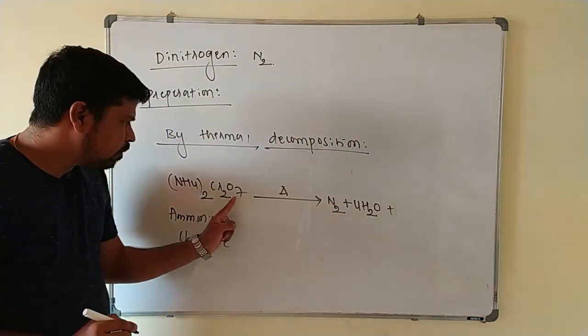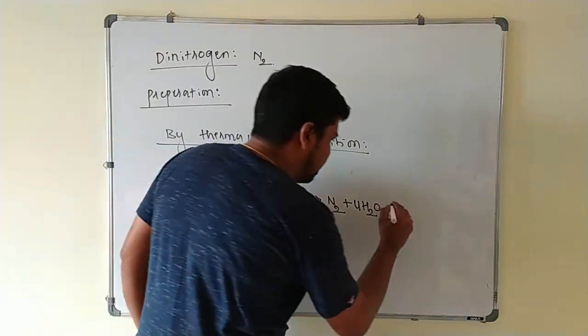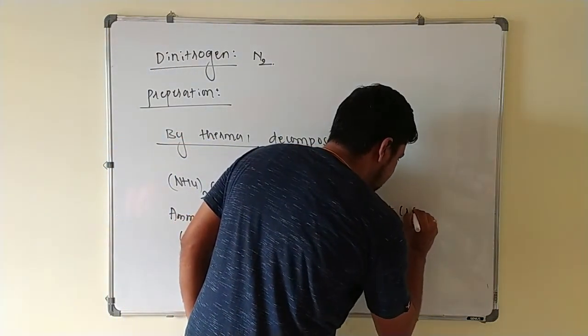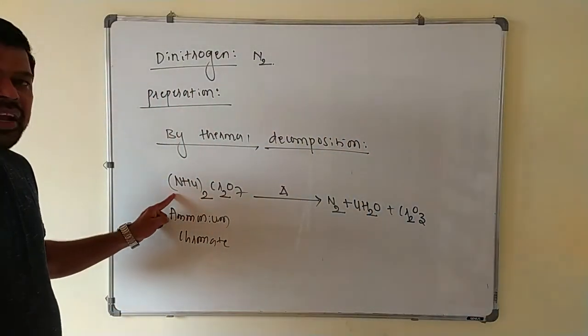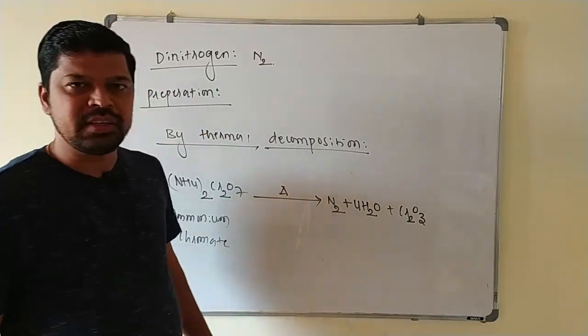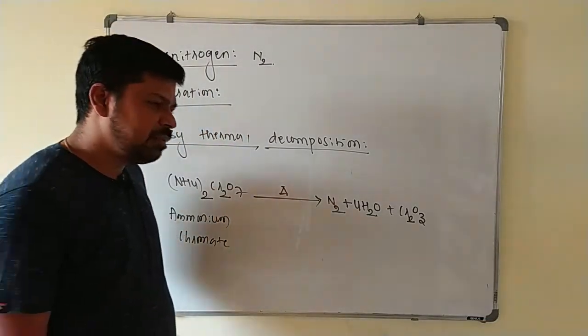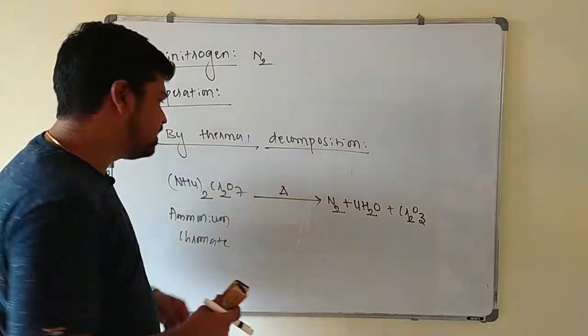In the Cr2O7, 4 oxygens are utilized. Remaining is 3 oxygens, so the next stable compound is Cr2O3. In this way, by the thermal decomposition of ammonium dichromate, you can prepare dinitrogen gas.